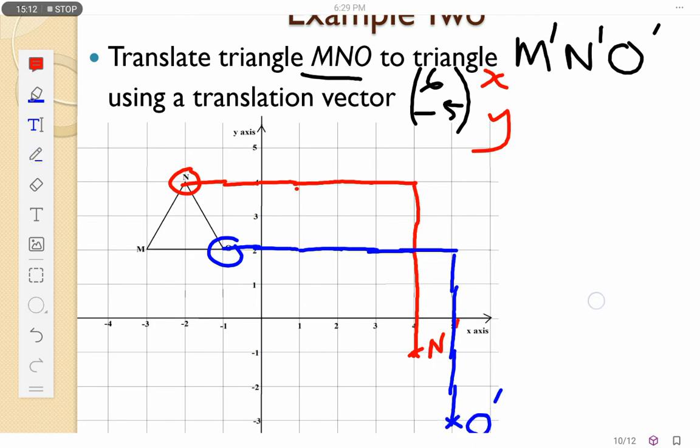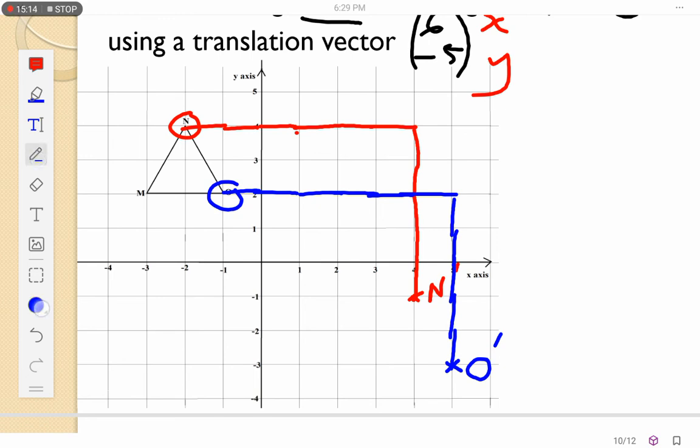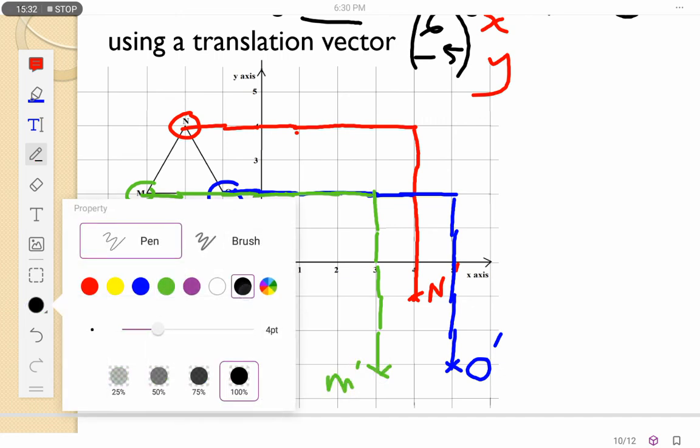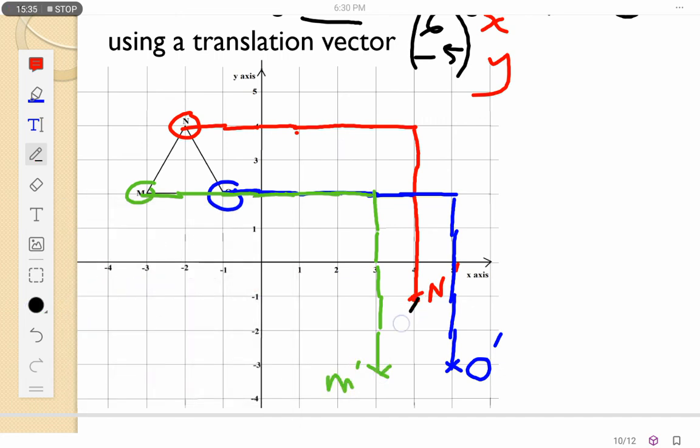Let's do the last one. The last one is point M. I can move 6 in the x: 1, 2, 3, 4, 5, 6. Then 5 down: 1, 2, 3, 4, 5. So my M dash is here. Now I can draw my triangle and have it as this. This is the image that I have. So that's how we do this.